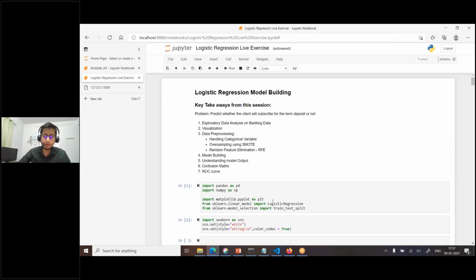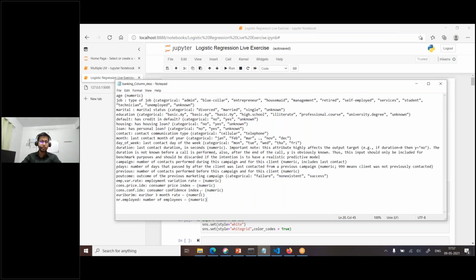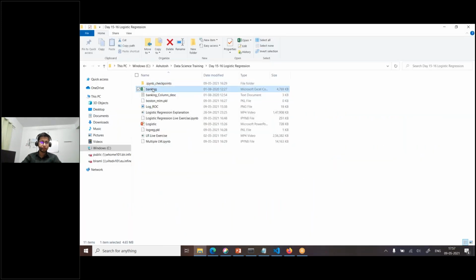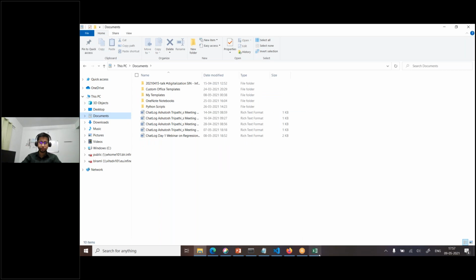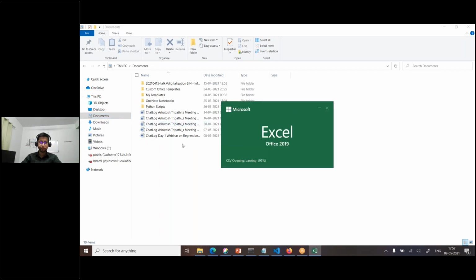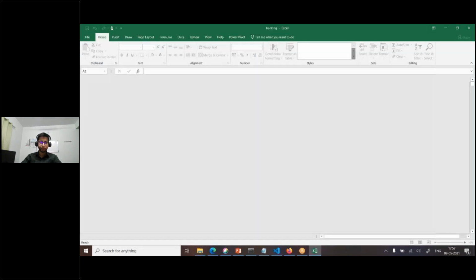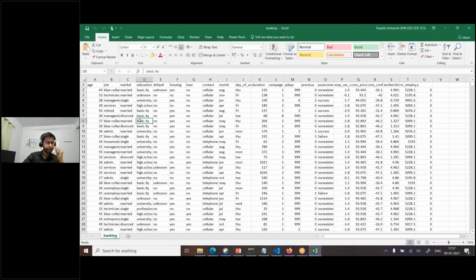I have banking data, so let me explain it first. What is the problem basically? I have banking data with me, so let me open the bank data directly. Okay, so this is the bank data. We have age, job.